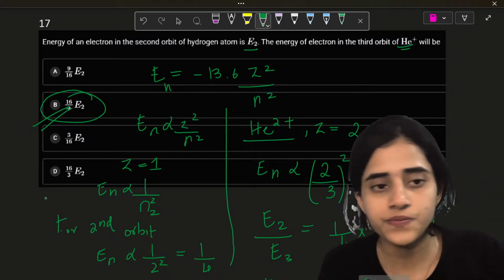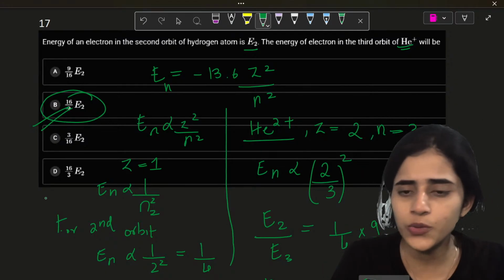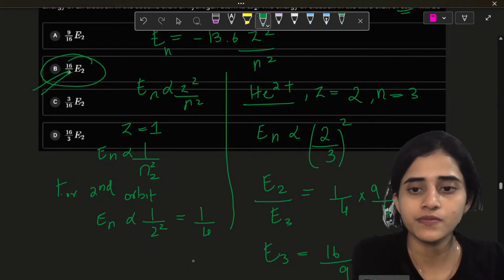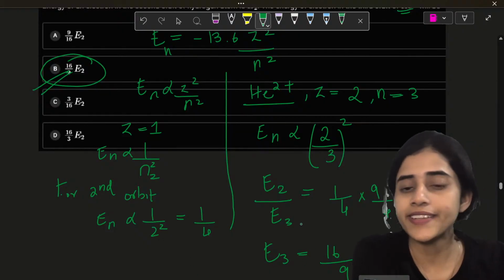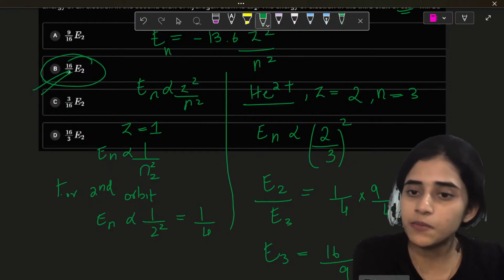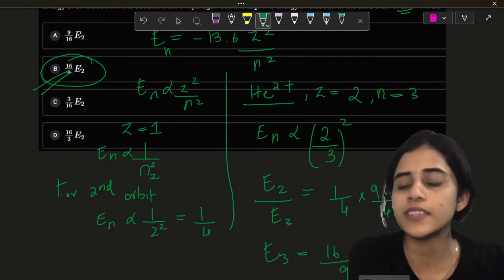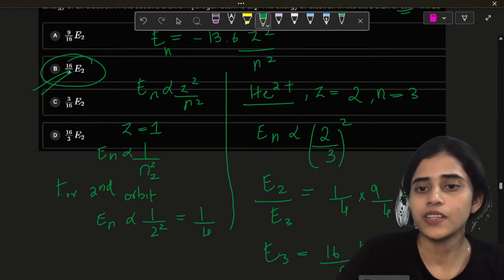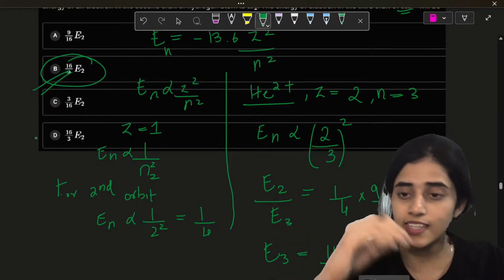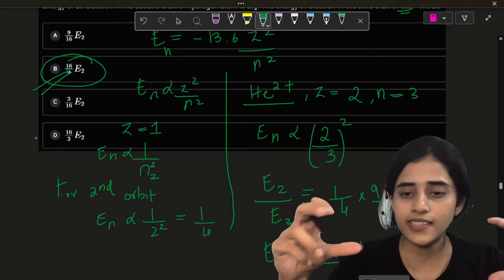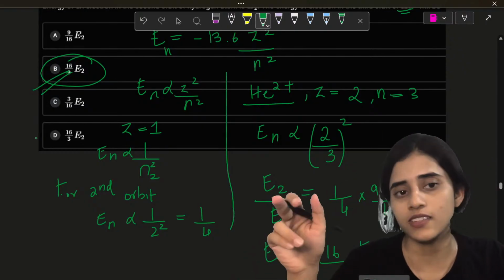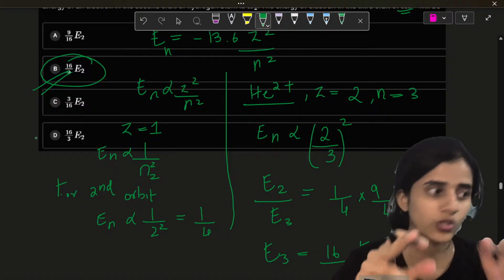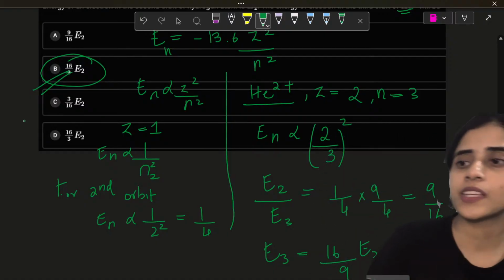You all get this? Option A. How are you getting option A? It's option B. Okay, you might have taken it as the other way around. So if you multiply E3 here, you will get E2 equals 9 by 16. But you have to be careful. That's not there in the option. So it's option B. Okay. So it depends on how you're taking the ratio. E2 by E3 equals 9 by 16. So E3 is 16 by 9 E2. But E2 is 9 by 16 E3. But 9 by 16 E3 is not there. Look at option A. It's 9 by 16 E2. That is wrong. So it is obviously option B. Okay. Let's move on.